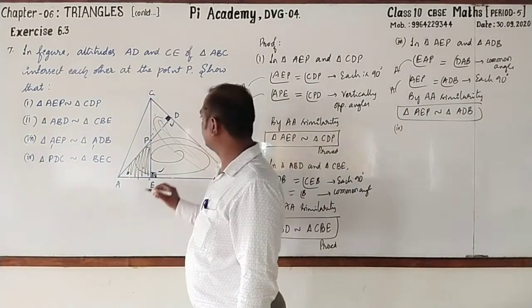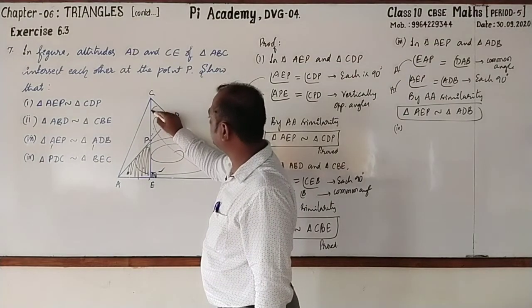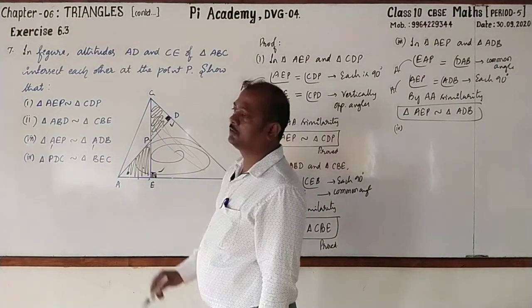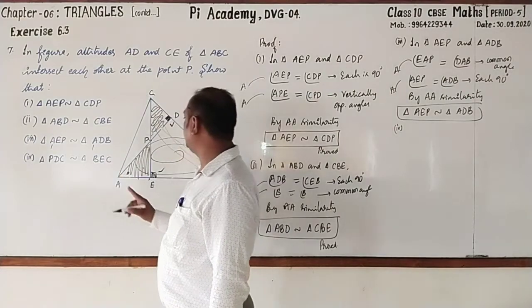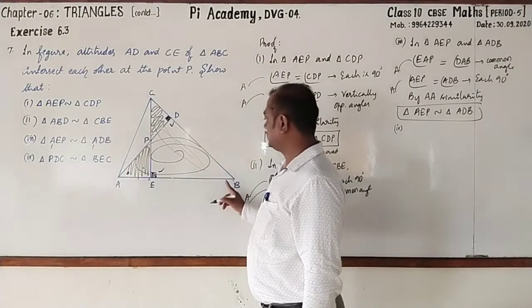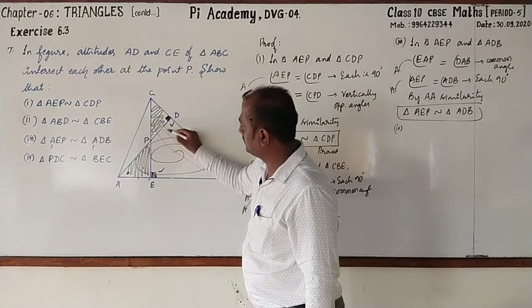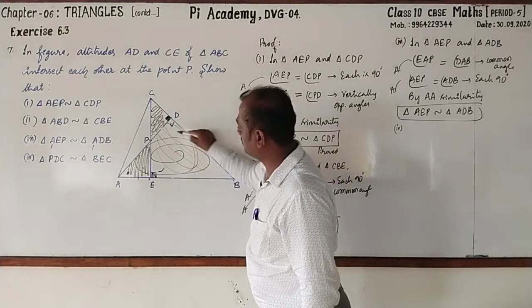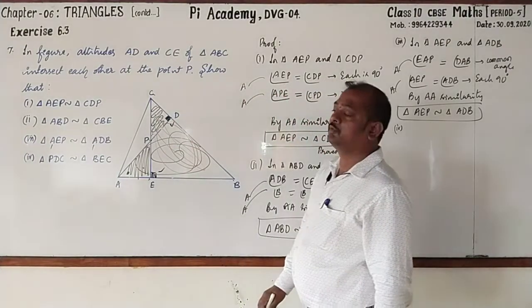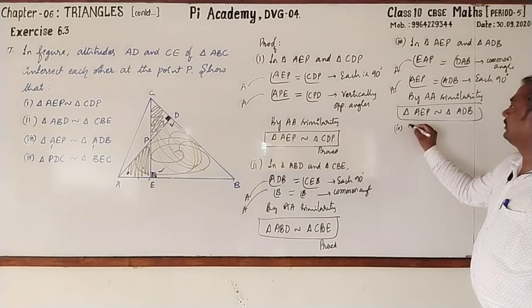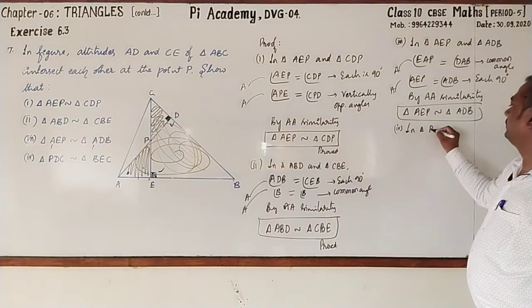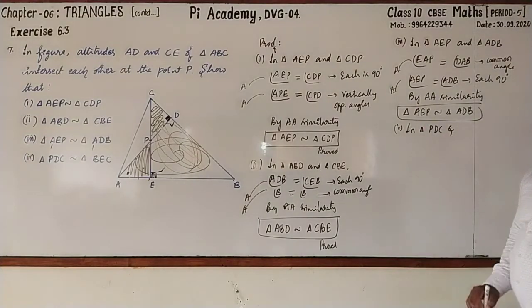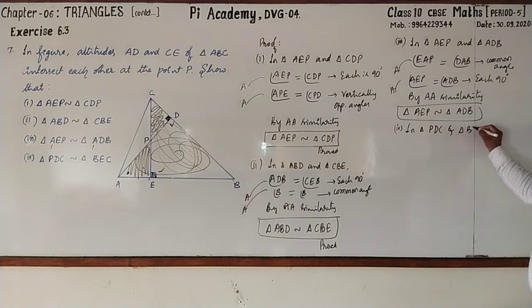Next. Fourth, same way. Triangle PDC, look here. PDC, this triangle, and triangle BEC. See that? BEC, this triangle. We have to prove they are similar. Let's take the triangle PDC. Start writing with me. And triangle BEC. Okay. Here only you can come to know that angle C is common, right?